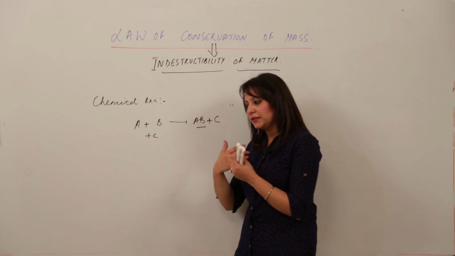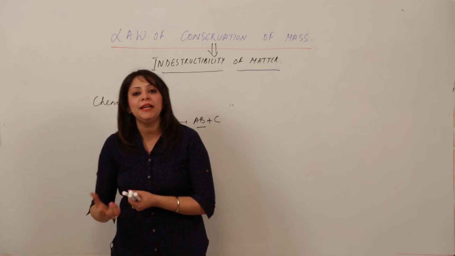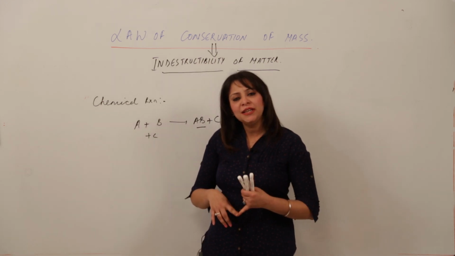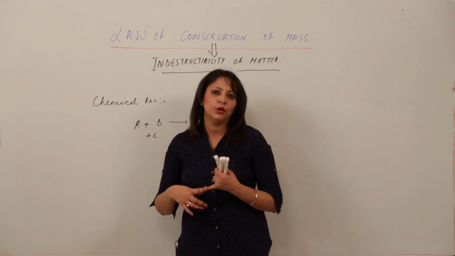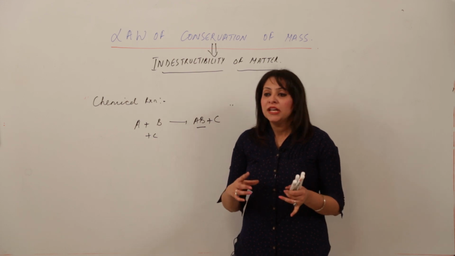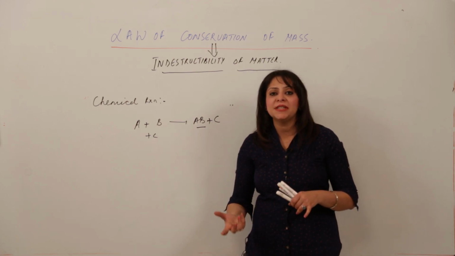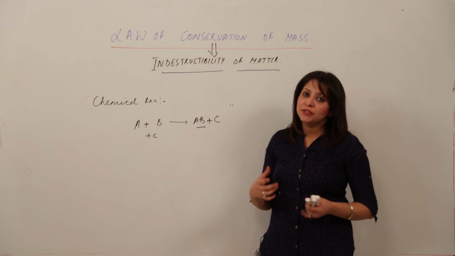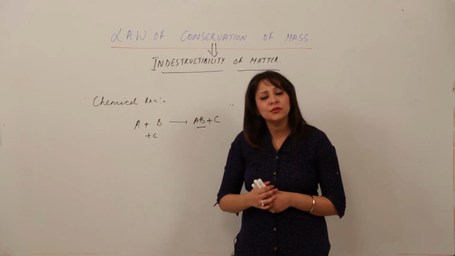When you sip a tea or when you see a tea, what do you see? Are you able to see the tea leaves? No, you are not able to. Are you able to see the milk? Are you able to see the water? No. They all unite to form a single substance. So this is how a chemical reaction takes place. So that is also a chemical reaction.